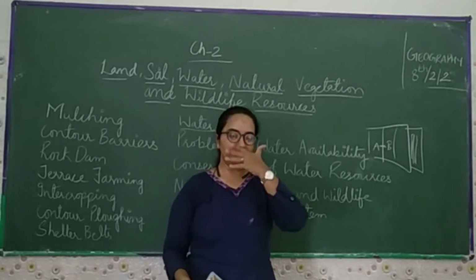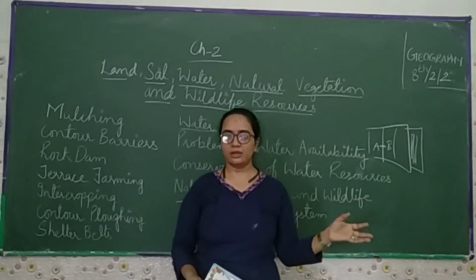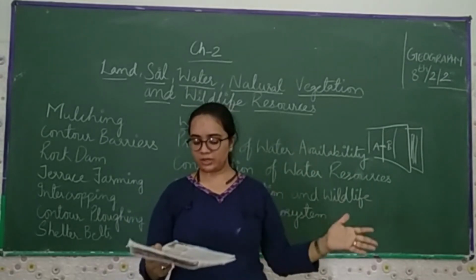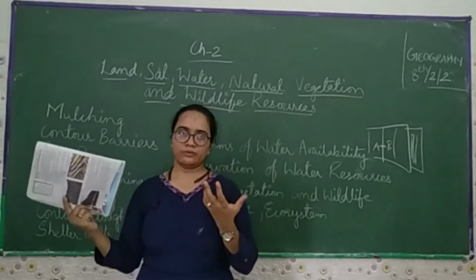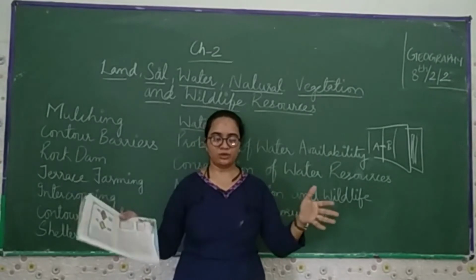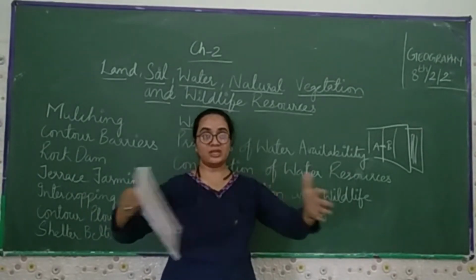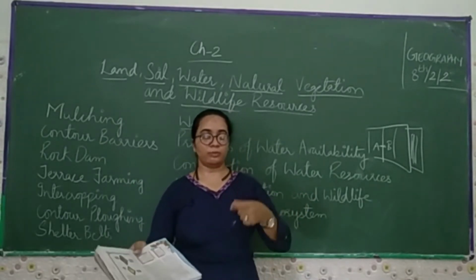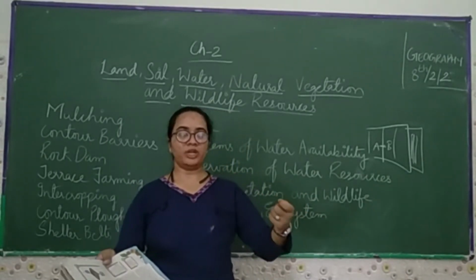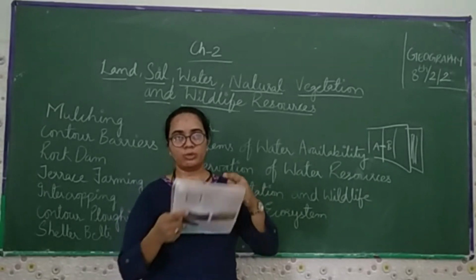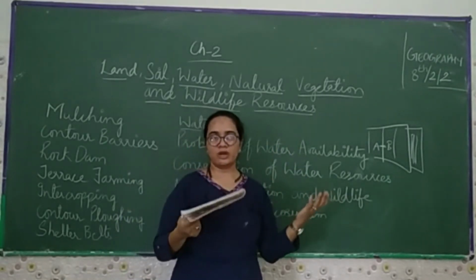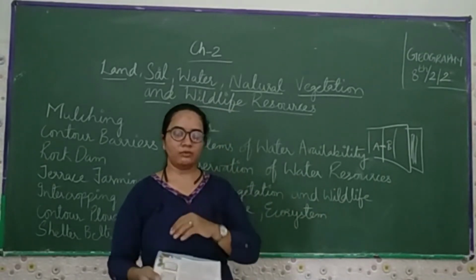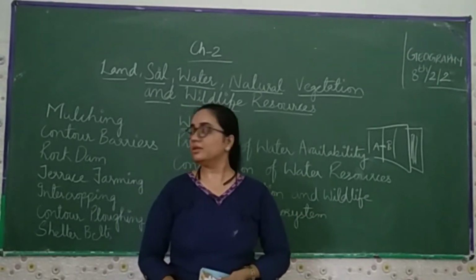Yes, you have the idea. You have read in EVS, in science, and in geography what the water cycle is and how it forms. Rain comes, the water is collected in the rivers, then from the sun's rays the water evaporates, then it becomes clouds, and after that the rain comes back again. So this is the water cycle, which you have an idea about.